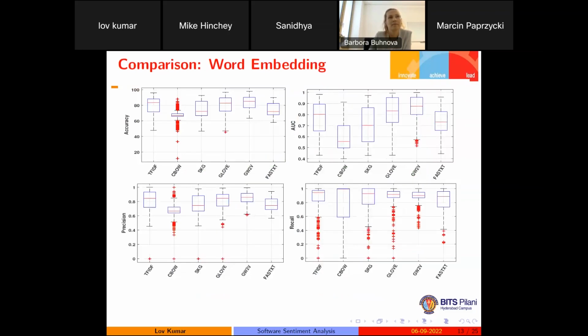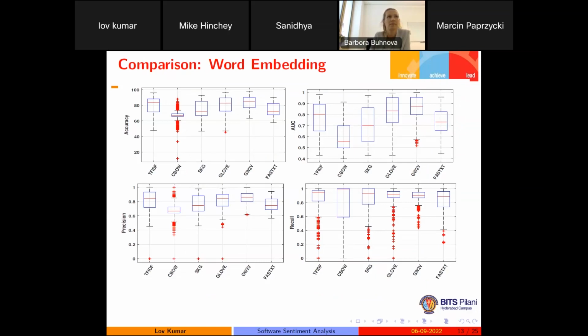Finally, we are going to suggest which type of embedding technique is best, which type of deep learning approach is best, which type of sampling technique is best, or which type of feature selection technique is best for software sentiment analysis. So here we are comparing based on the box plot diagram, but in most cases we are making the conclusion based on the area under curve. And from the area under curve, what we are getting is Google word to vector.